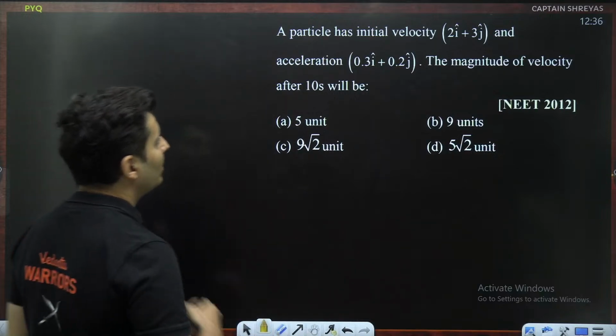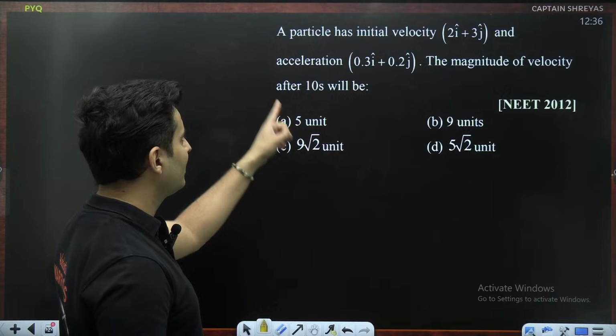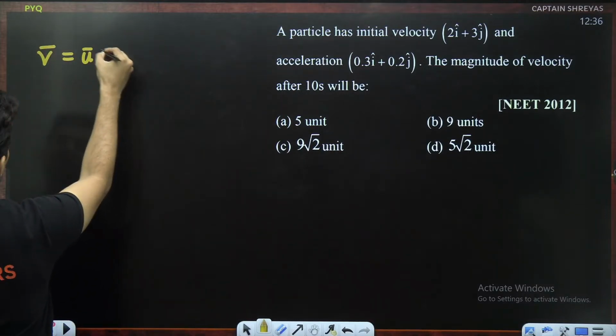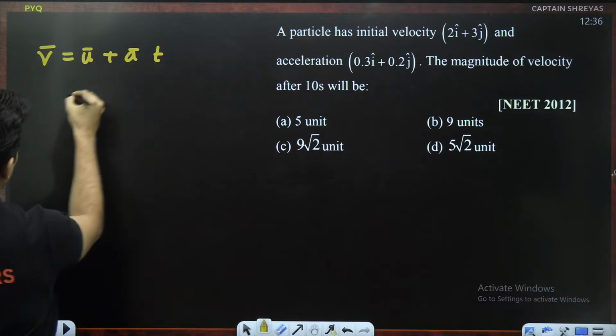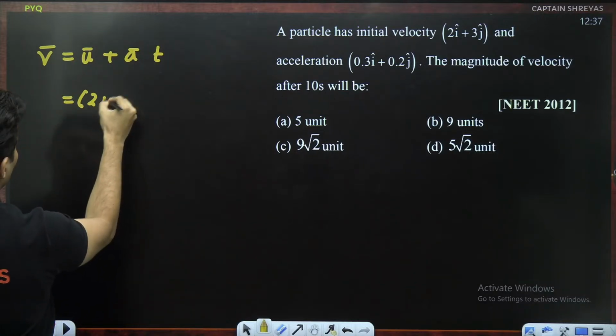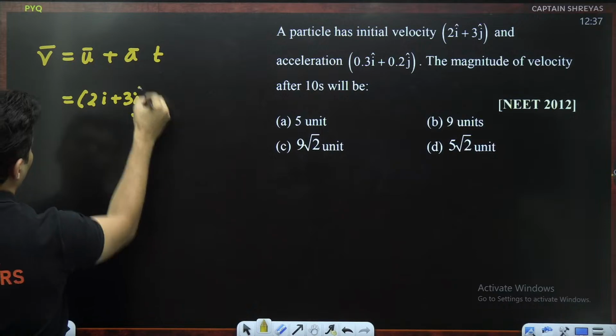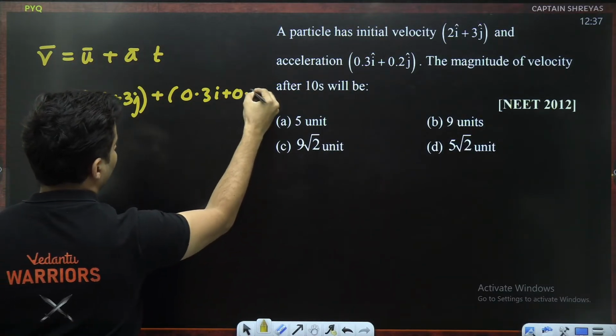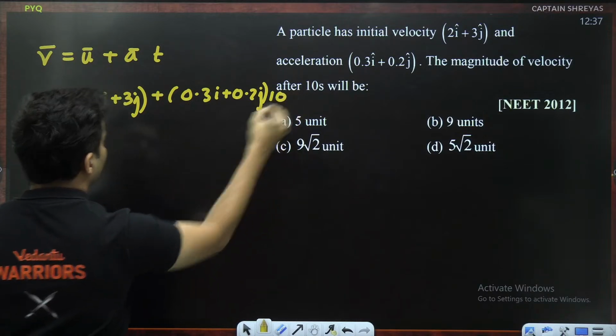So what do you do in this question? Initial velocity and acceleration are given. Find the velocity after 10 seconds. Use our vector form: v is u plus a into t. Initial velocity is 2i plus 3j. Acceleration is 0.3i plus 0.2j, and 10 seconds over here.